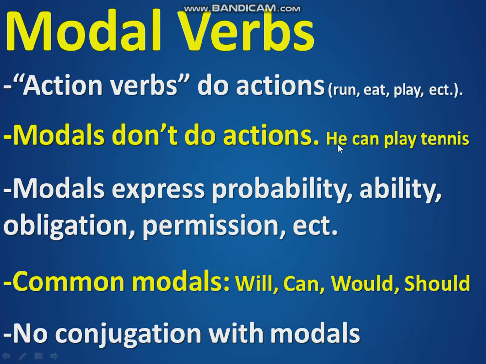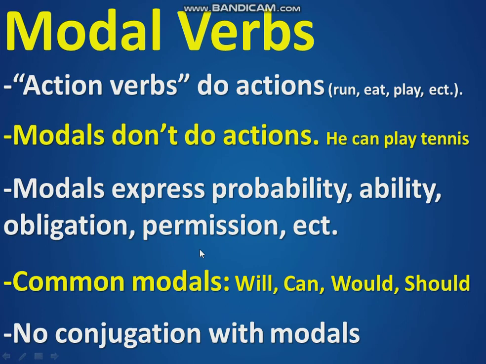For example, he can play tennis. Can is the modal verb. Can doesn't do an action. Play does the action. Modal verbs express probability, ability, obligation, permission, and some other things. In this example, he can play tennis. Can represents ability. Common modals include will, can, would, should. These are all modal verbs.